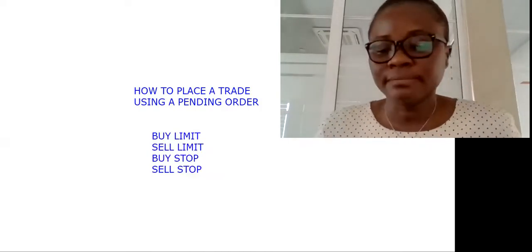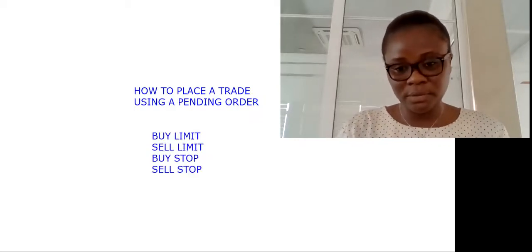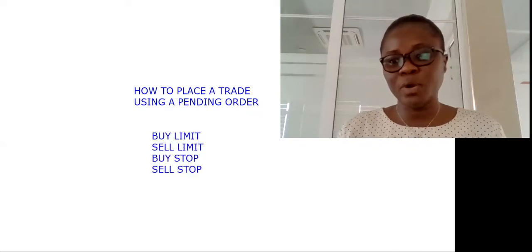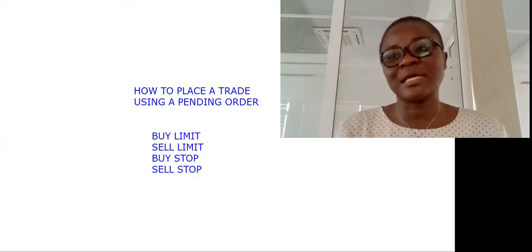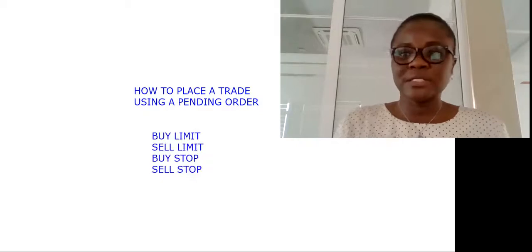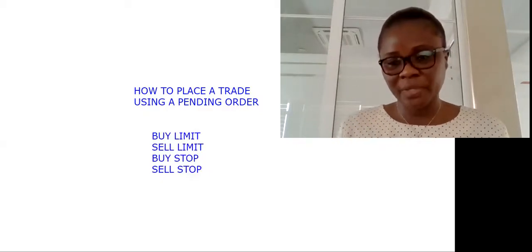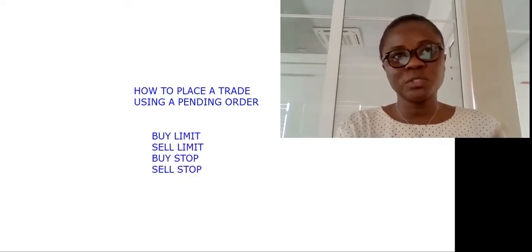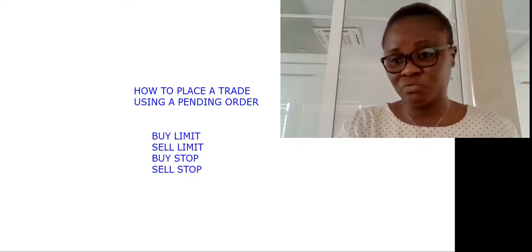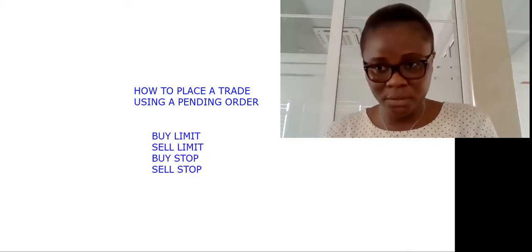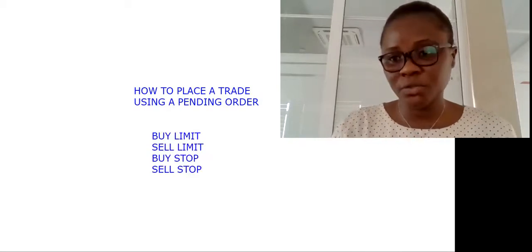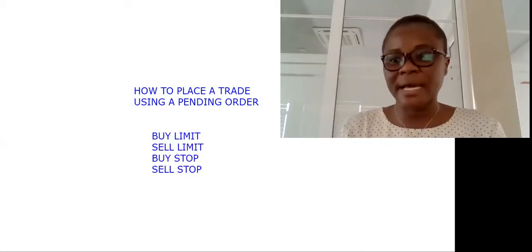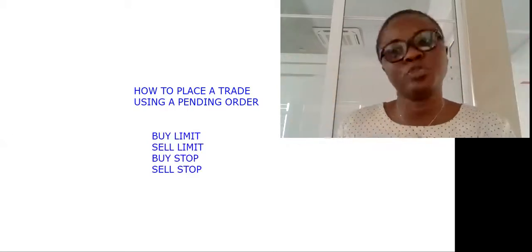So what is a pending order? A pending order is different from market execution. A pending order is simply a trade that has not yet been executed. So that's the difference between market execution and a pending order. With a pending order, you don't want to sell or buy a particular market instrument until it reaches a particular point. But market execution means that at the same time you place a trade, it automatically starts buying or selling, depending on whatever you choose.